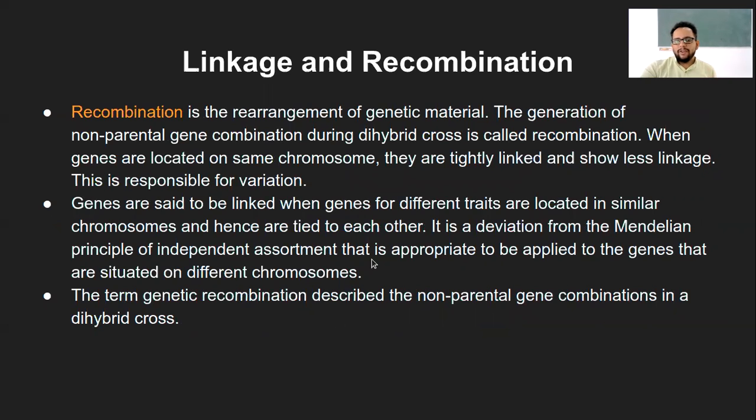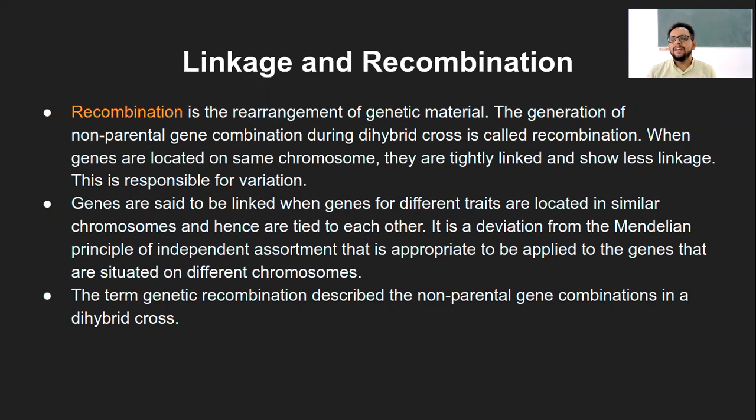Then recombination. So linkage is something that is being passed down, which is closely associated or closely located on a gene. Recombination is exactly opposite. Opposite in the sense it rearranges the material. So again, if you remember that meiosis we had seen during the Pachytene stage of the prophase 1, some part of the gene, homologous pair of chromosome, they exchange with each other.